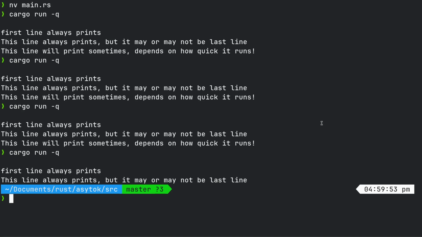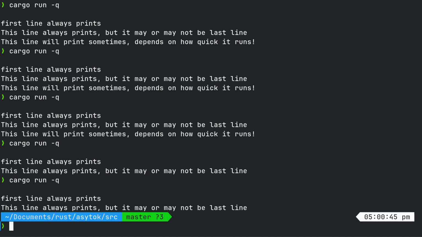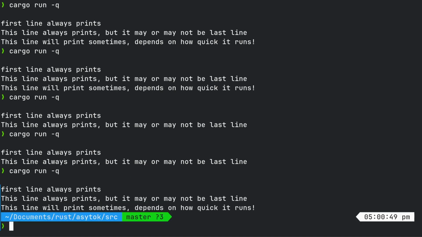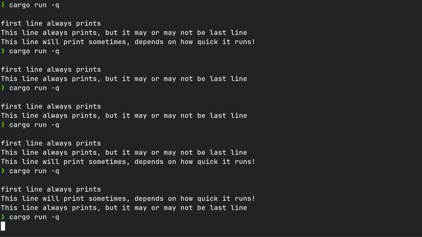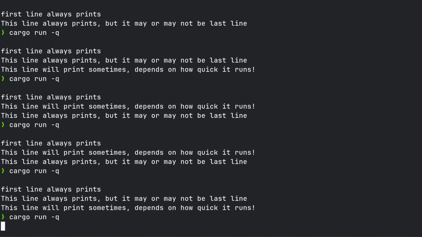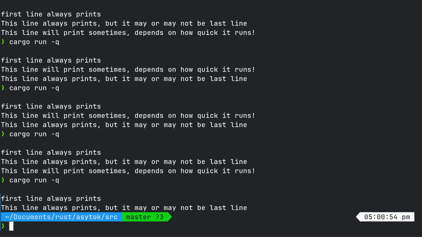Hello, we're looking at await, and I've got some code here which produces different results each time. As you can see, I've run it the first 3 times and it prints 3 lines. The fourth time it prints 2 lines. I'll just run it. There we go. Another time it prints 2 lines, 3 lines, three, three, three, two.